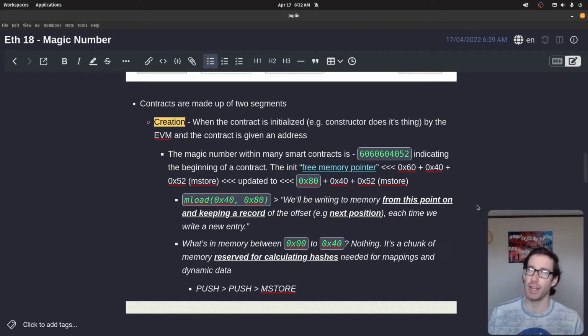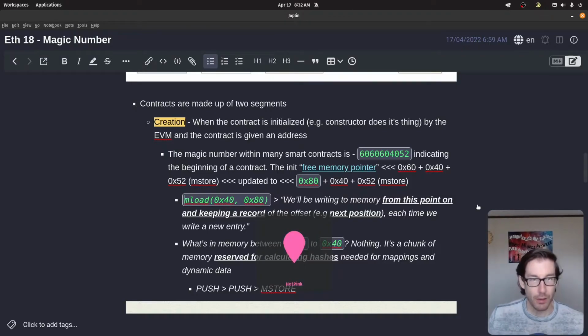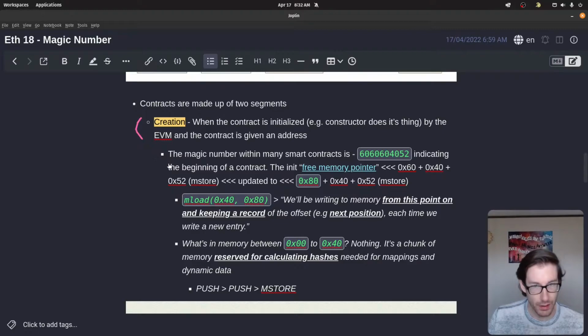a better understanding of how the creation segment of a contract looks within bytecode, and specifically why it looks the way it looks. Here we can see that I'm basically regurgitating what I've already said. Now, this important piece here: there's this thing called a magic number within the creation of a contract, or even functions, I think. And within a smart contract, this is a magic number that you'll see a lot.